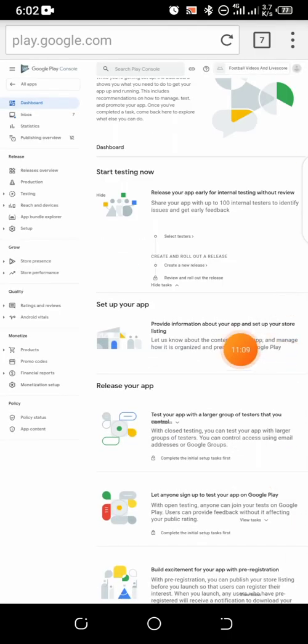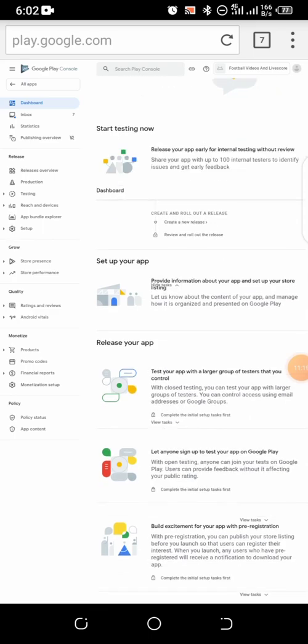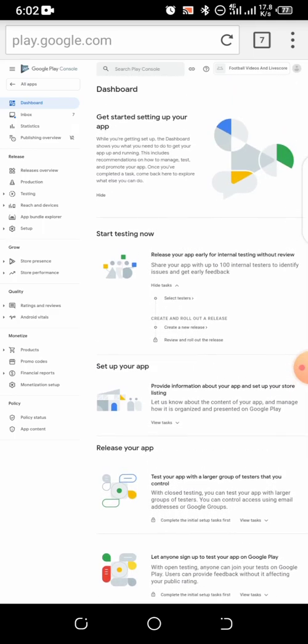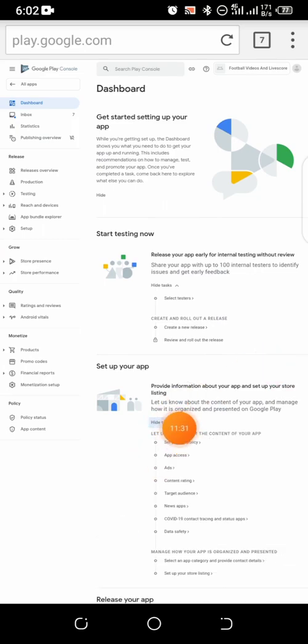Okay, this is the next step. Now on this page, I'm going to click this set up your app, because we want to set up our app right now. You can see we have to click this.